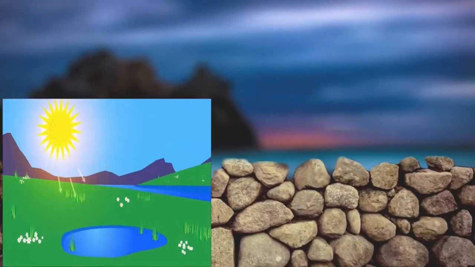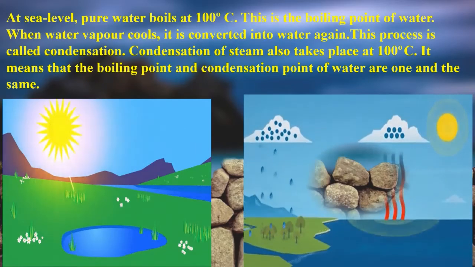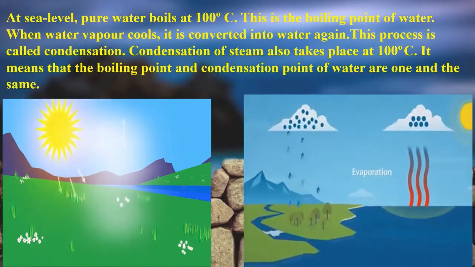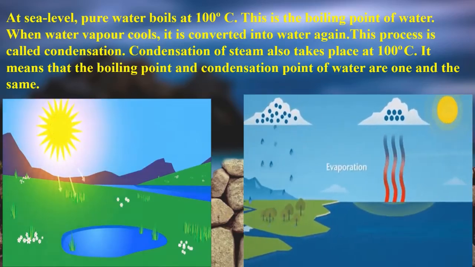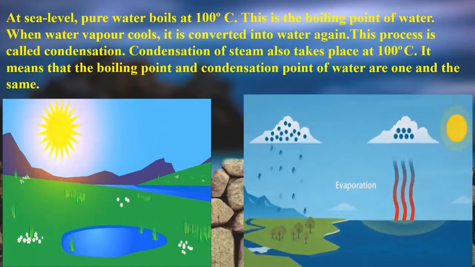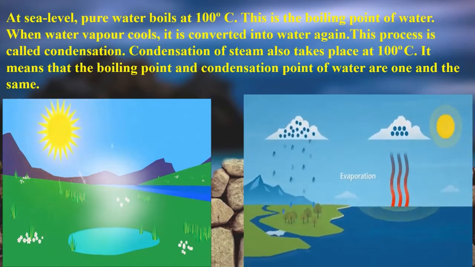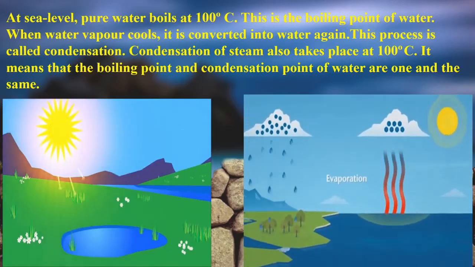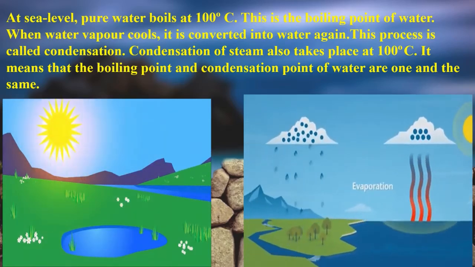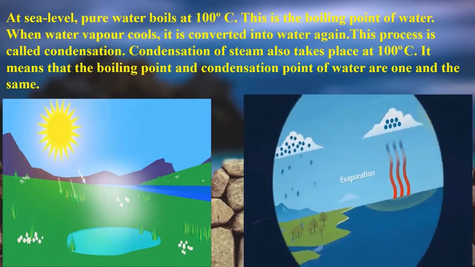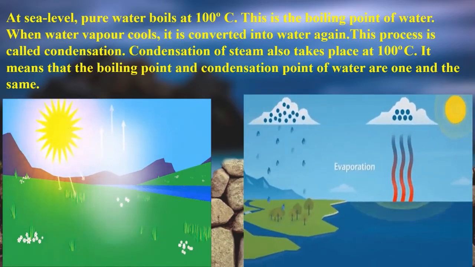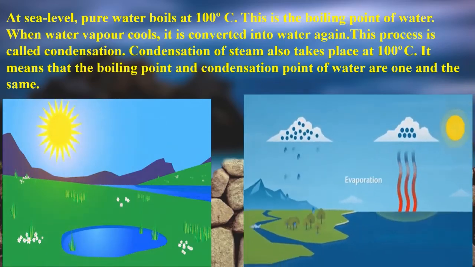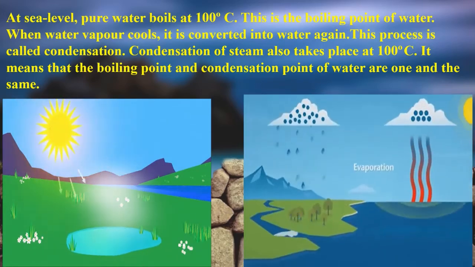What is the boiling? The next thing is a very interesting thing that you've already learned during the water cycle. At sea level, pure water boils at 100 degrees centigrade. This is the boiling point of water. Okay, remember this, it is important. The boiling point is 100 degrees centigrade. When water vapor cools, it is converted into water again. As I told you, the gas, when it cools, gets converted into water droplets again. So that process is called condensation.